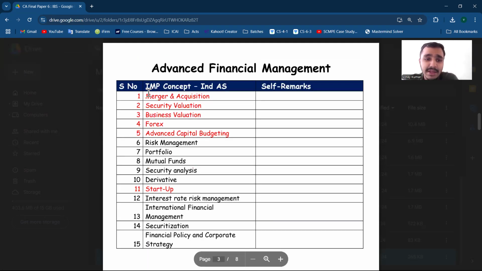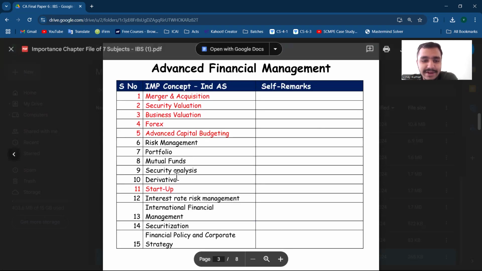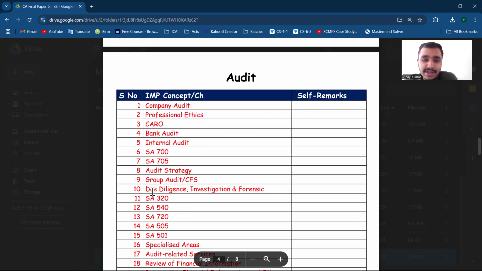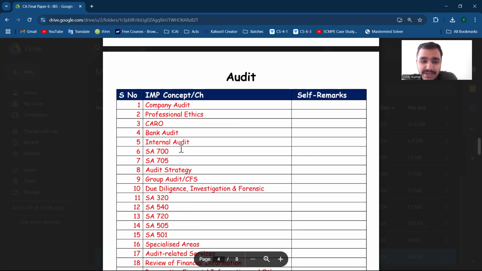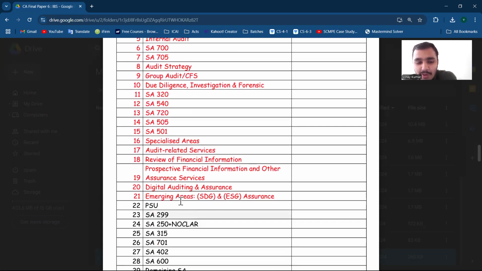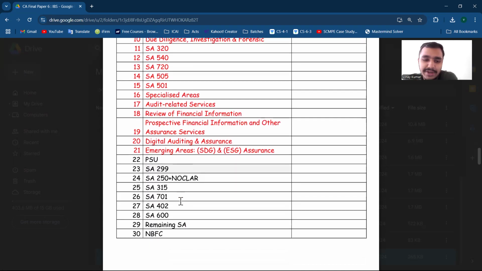Next is AFM, like AFM, M&A, security valuation. Important topics are highlighted in red. And like startup is also important later on. I quickly saw that, so I have updated that startup is also important. In audit, company audit, professional essays are important. Specialized or new topics that are added are particularly more important.